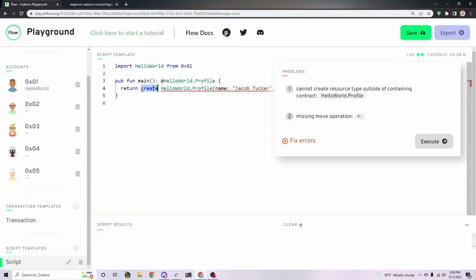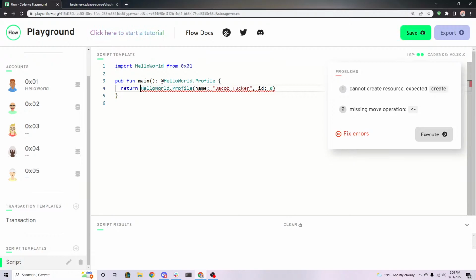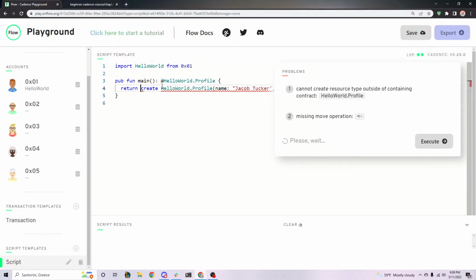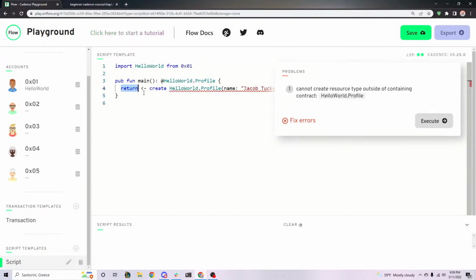With a struct, when we create a struct, we just create it and return it. With a resource, we have to create it and then move it into the return. So this is called a move operator. Let's just mark that down. So we have to take the resource and move it into the return so we can actually return it.